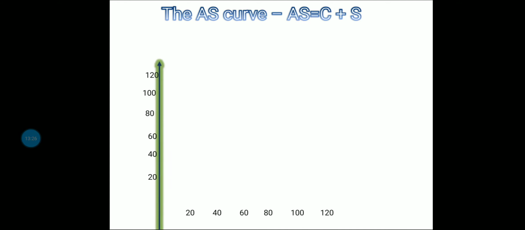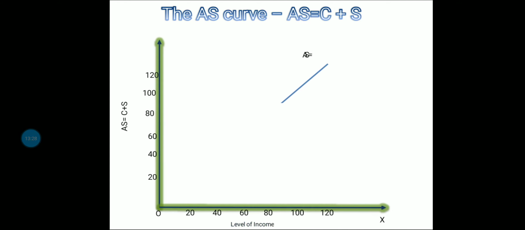Now we will understand this concept with the help of the aggregate supply curve. As we have mentioned earlier, the aggregate supply curve is a 45-degree line. Why is it a 45-degree line? Because it is at equal distance from OX and OY.